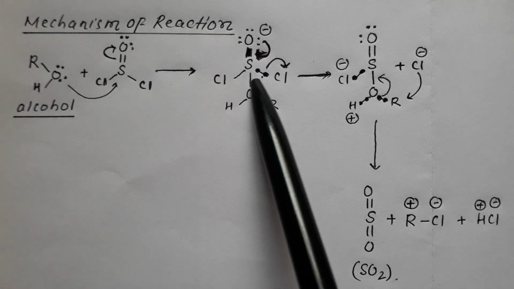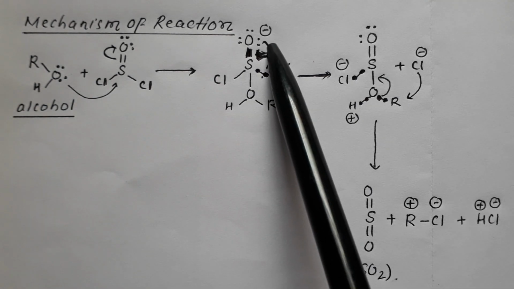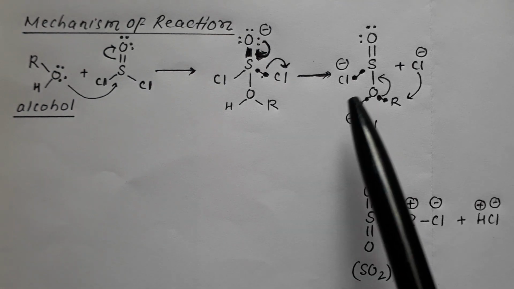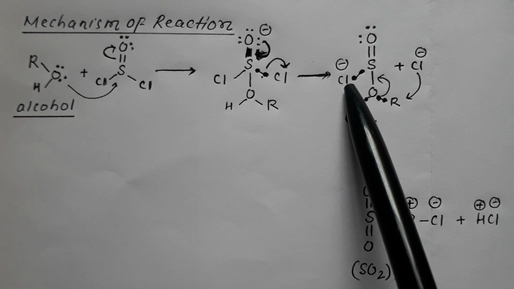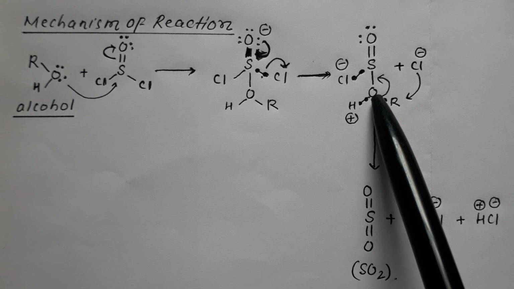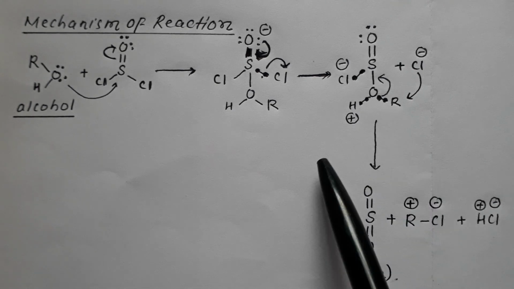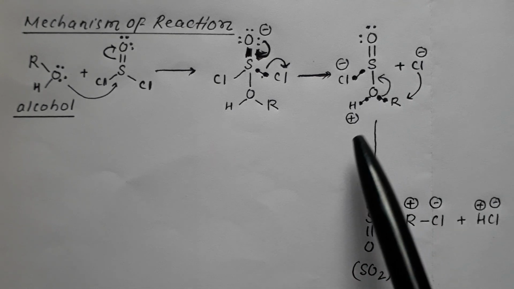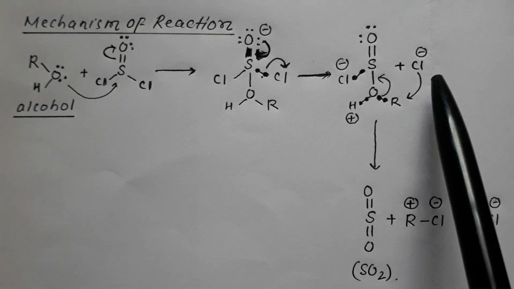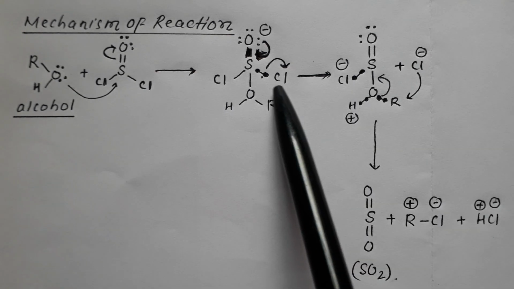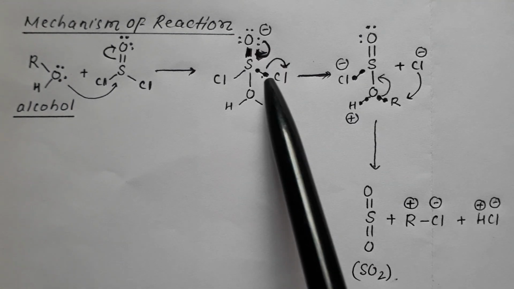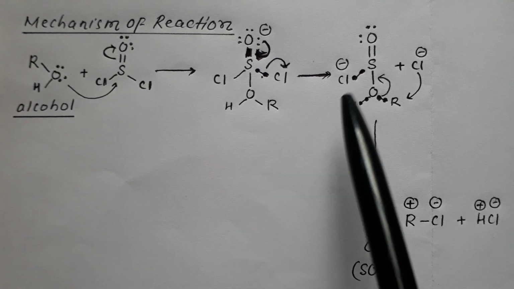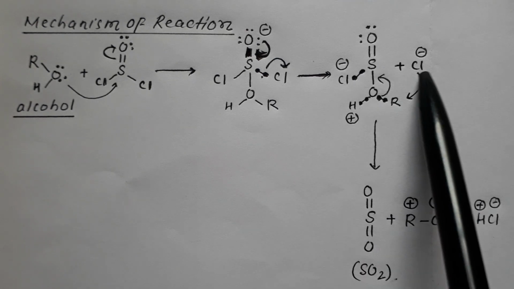So due to the shift of this and this, the species would be S double bond O, single bond Cl, single bond O, H and R, and along with it chloride would be formed.